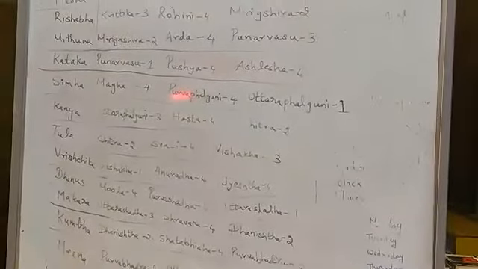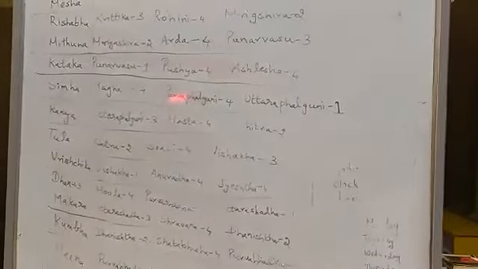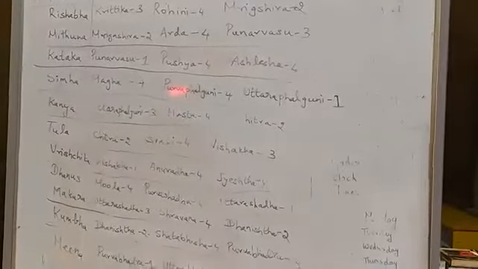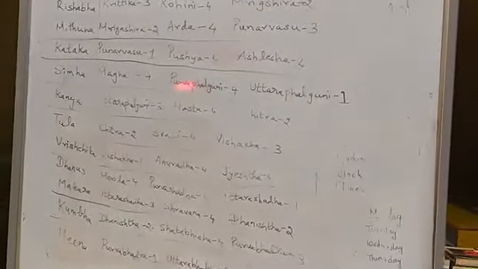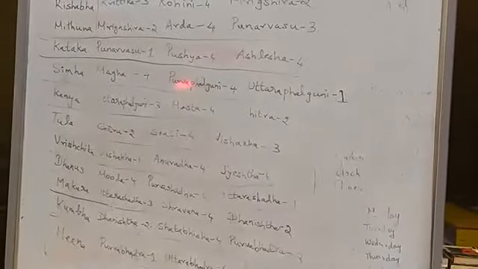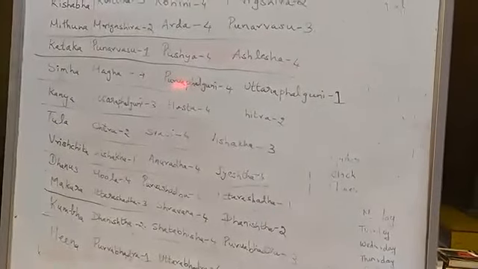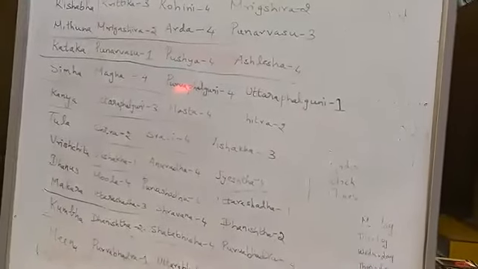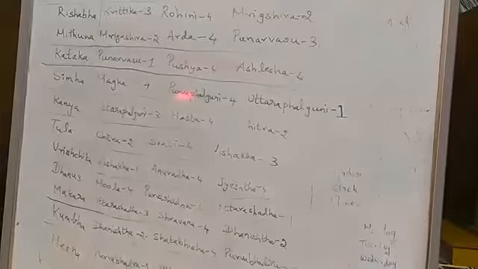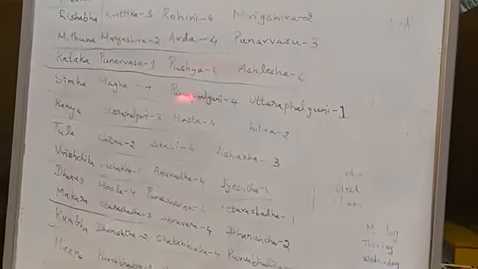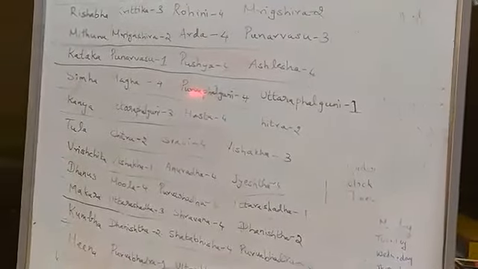Can you repeat your question? What is the meaning of pada? Each nakshatra has a pada, right? Each nakshatra has how many padas, Maharaj? Four. Each nakshatra has 4 padas.